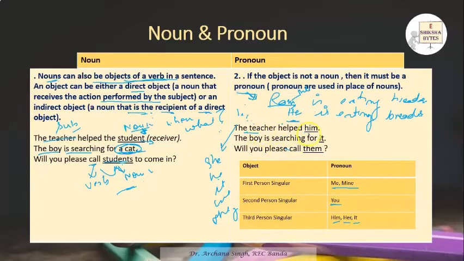Now the teacher helped him. Whom did the teacher help? Him. The boy is searching for it. Third person, it. Will you please call them? These, him, it, them, are your objective pronouns. Him cannot be the subject of a sentence.